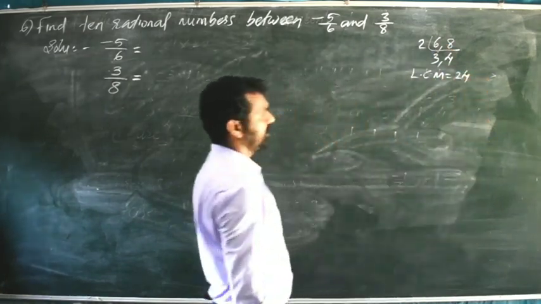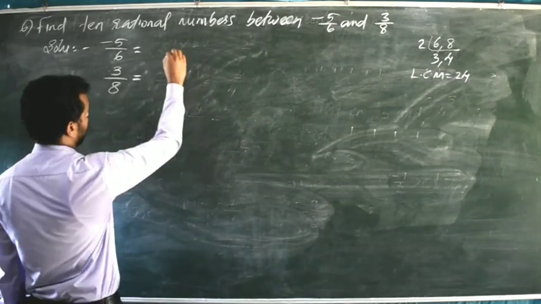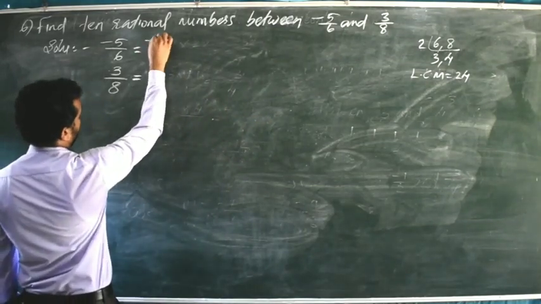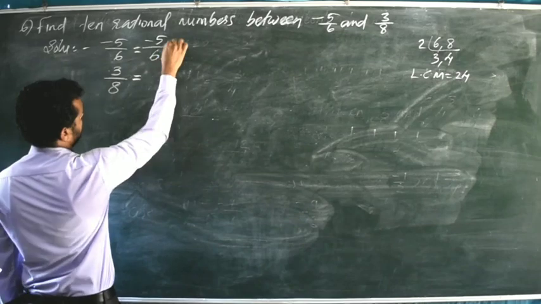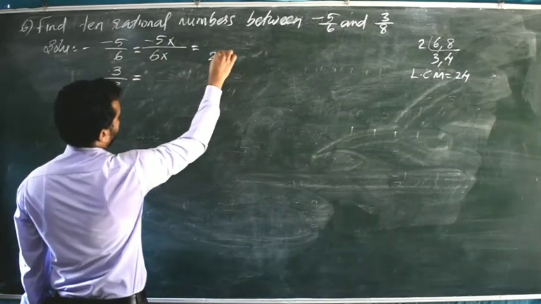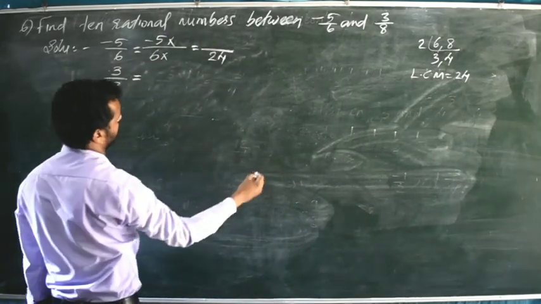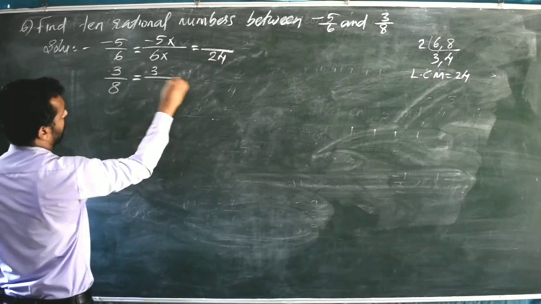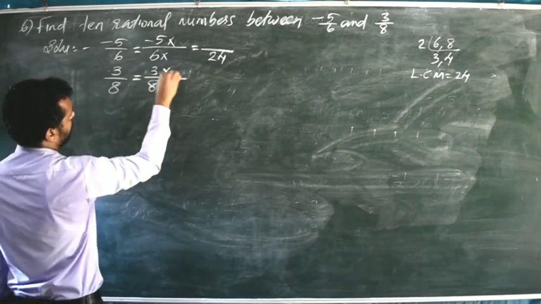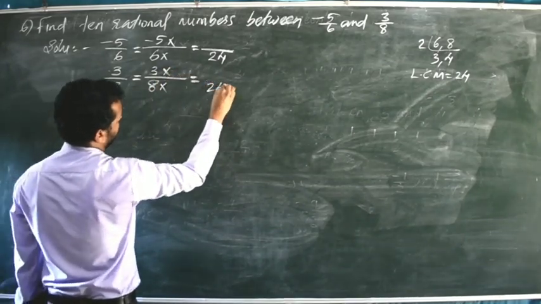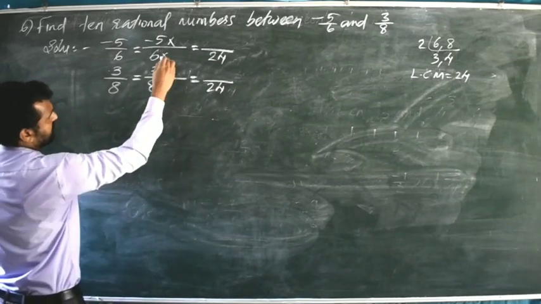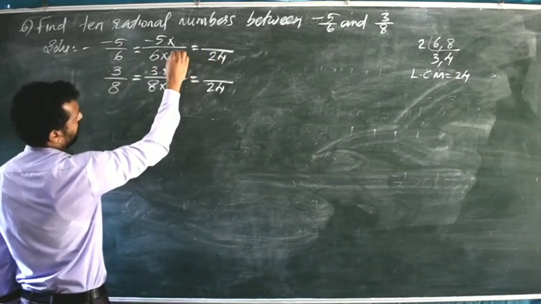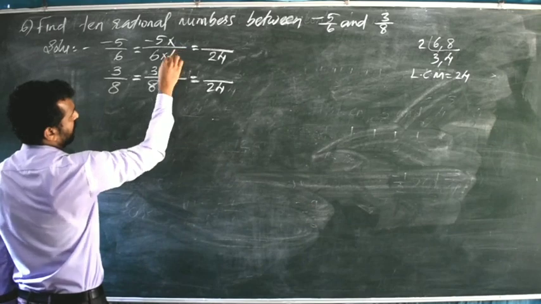So we will make 24 the denominator. So what do we have to multiply? Minus 5 by 6 into, we have to make the denominator 24. And here 3 by 8 into, we have to make the denominator 24 here. So to make the denominator 24, here we have to multiply 4.